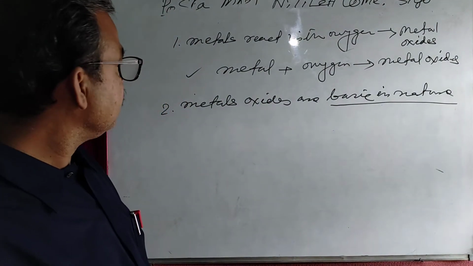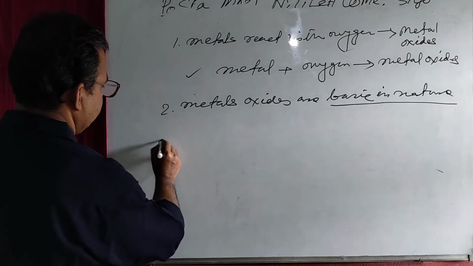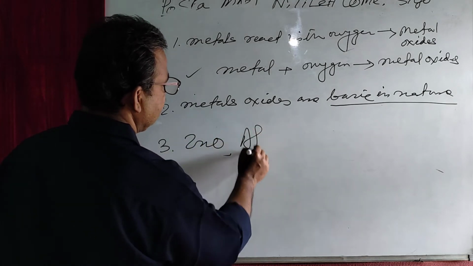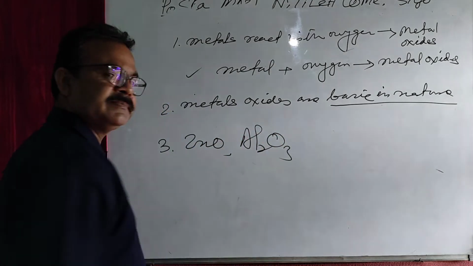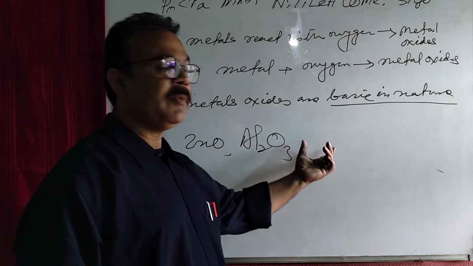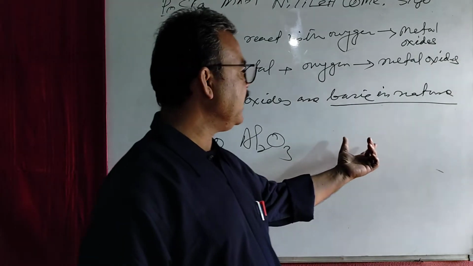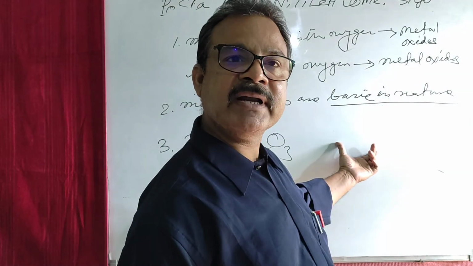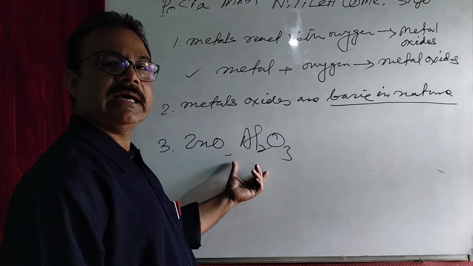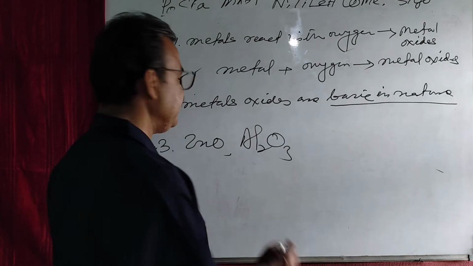Then metal oxides like zinc oxide and aluminium oxide show the properties of base as well as acid in different reactions, so they are known as amphoteric oxides.